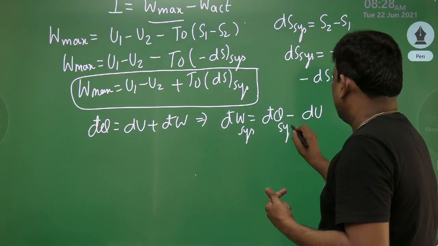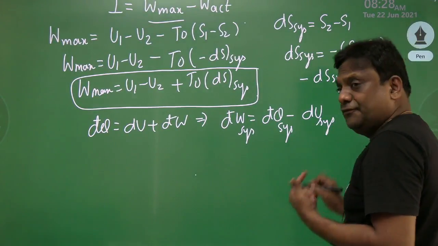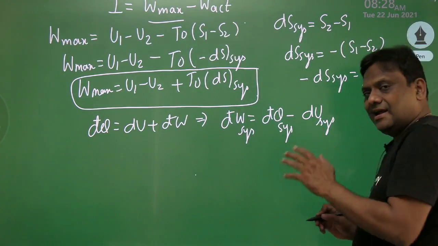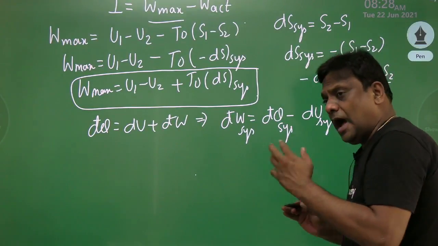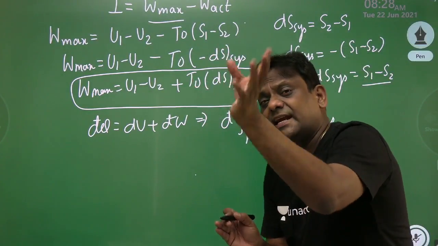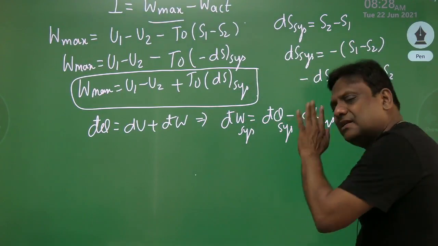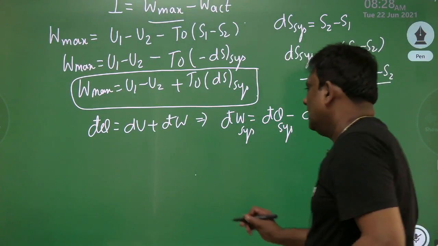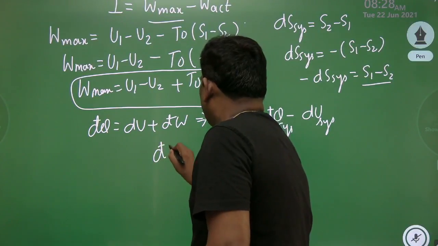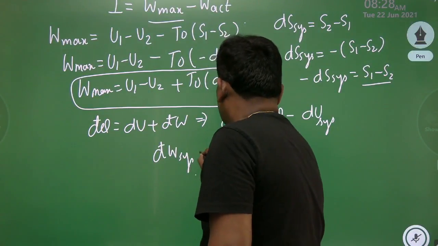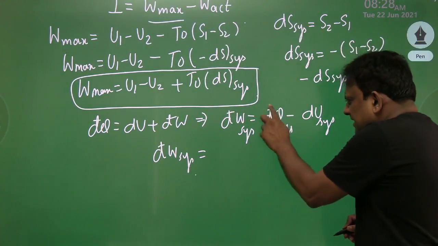I am applying these equations for the system. Some students may get confused. Sir, why are you writing system? Aryan, just to have, suddenly I may be using some equation which is related to surroundings, so you should not have any confusion. Even if you do not write this, there is no harm.